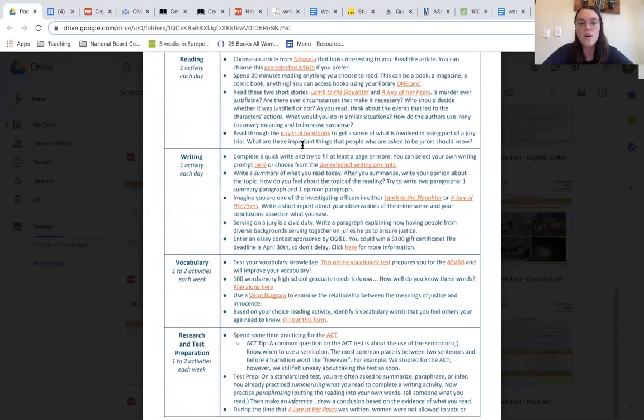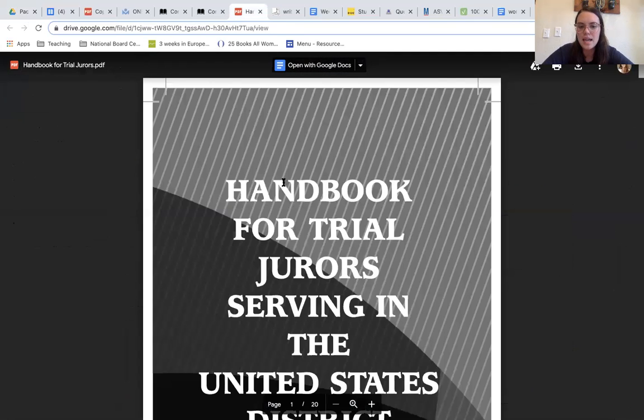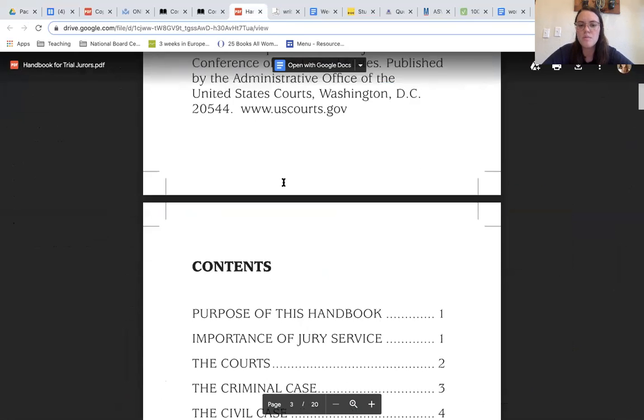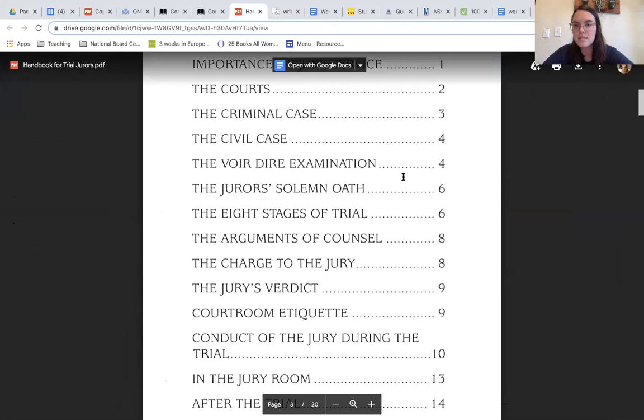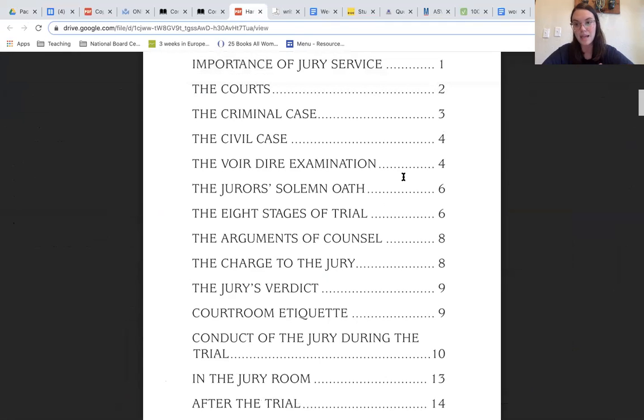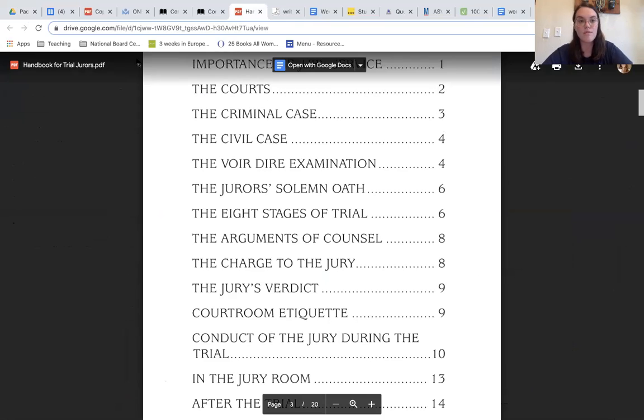And lastly, you can go ahead and read through the jury trial handbook and analyze 3 different things that are important for people who are asked to be jurors and what they should know. Note this handbook is pretty big, and so you may want to use your table of contents to help you find the exact page or exact topic that you're looking for.